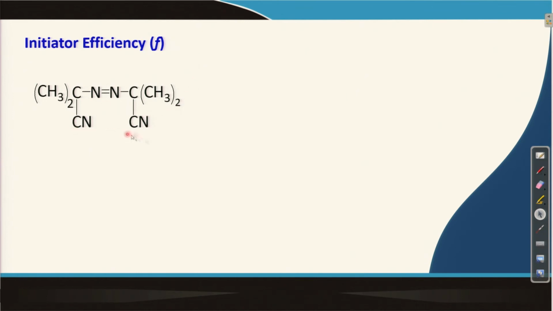And generally, some of the radicals are lost.